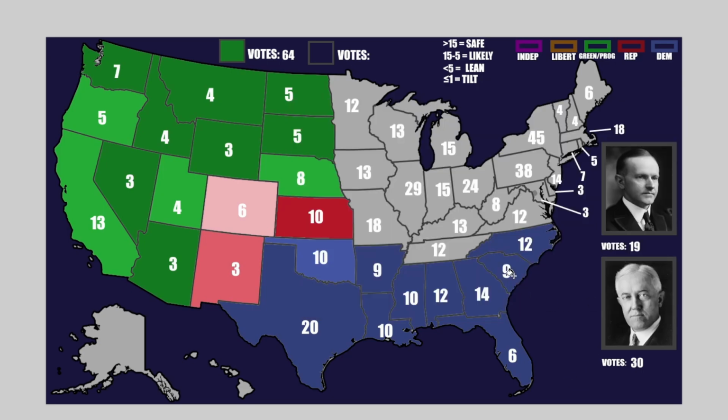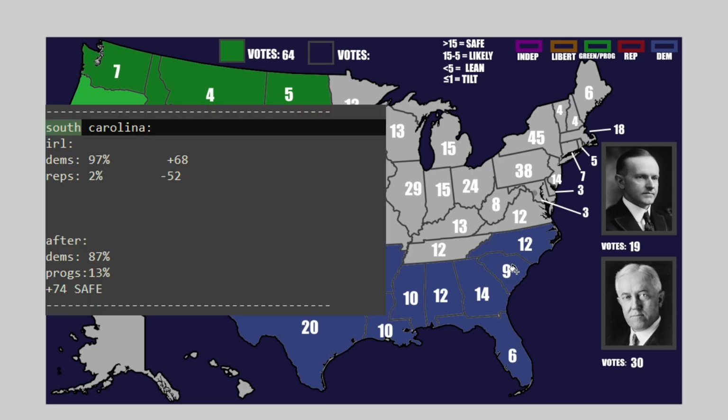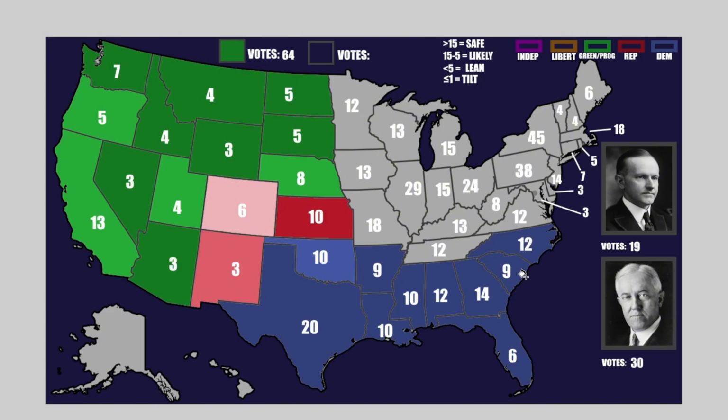But compare that to South Carolina. In South Carolina, after adjusting our community poll, Democrats got 87% of the vote, which is crazy. If you remember, the community poll very much shifted up the results of the election. Of course, you can see that so far here. But it just did not affect South Carolina. It went from 97% for the Democrats to 87%. Still a big hit. The Republicans are really not even worth mentioning here. And the Progressives got 13% of the vote. So this is a plus 74-point victory for Democrats. The biggest of the night, for sure.